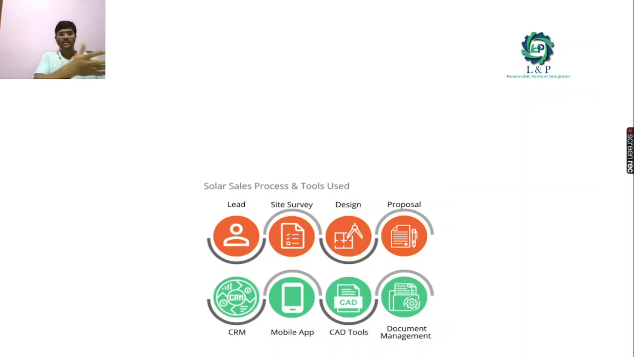Next, this is the process and the tools which are going to be used in solar. One, you generate a lead and make a site survey. Using that, you make a design and send your proposal. If you go for a CRM app, you can update in PCs or in mobile apps as well, and you can have CAD tools, so that you can have document management using the CRM software.